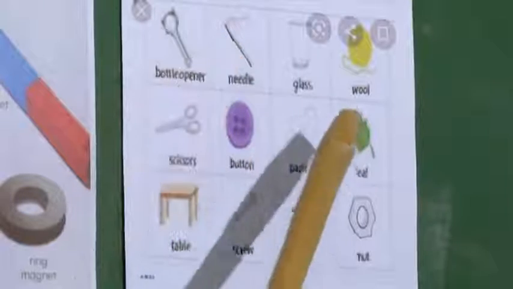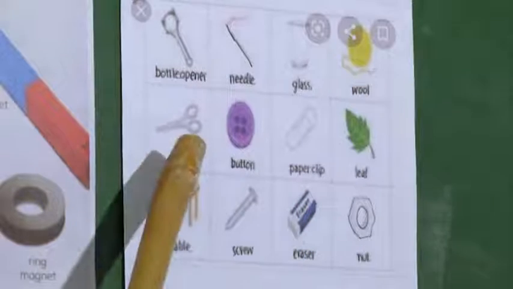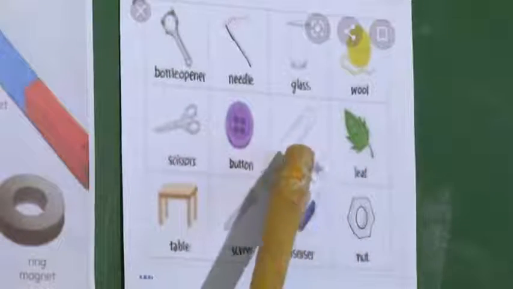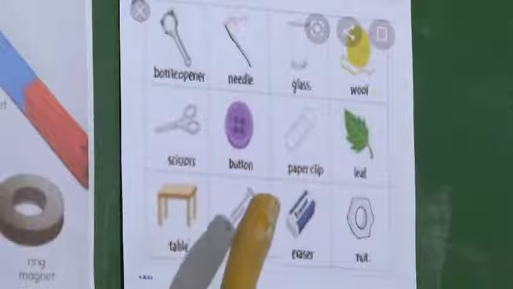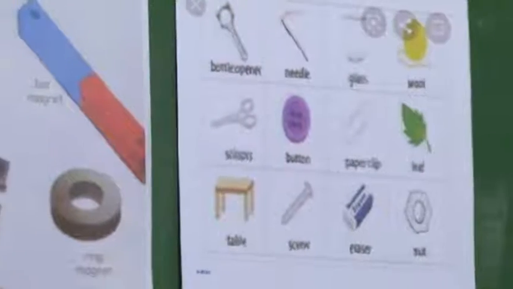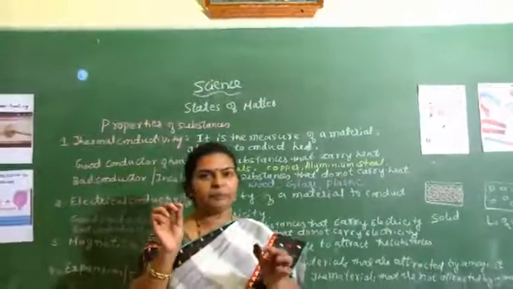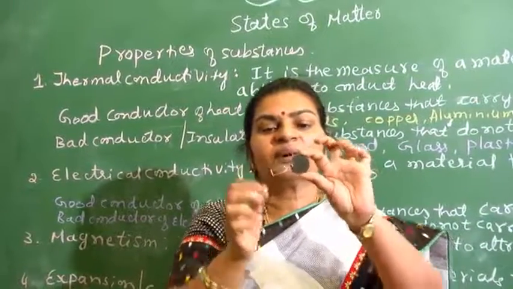The needle is magnetic, glass is non-magnetic, wool is non-magnetic, scissors are magnetic, button is non-magnetic, paper clip is magnetic, leaf is non-magnetic, table is non-magnetic, screw is magnetic, eraser is non-magnetic, and nut is magnetic. Now let us see again how we consider magnetic and non-magnetic materials. I am holding a magnet near this paper clip. Observe what happens to this paper clip.